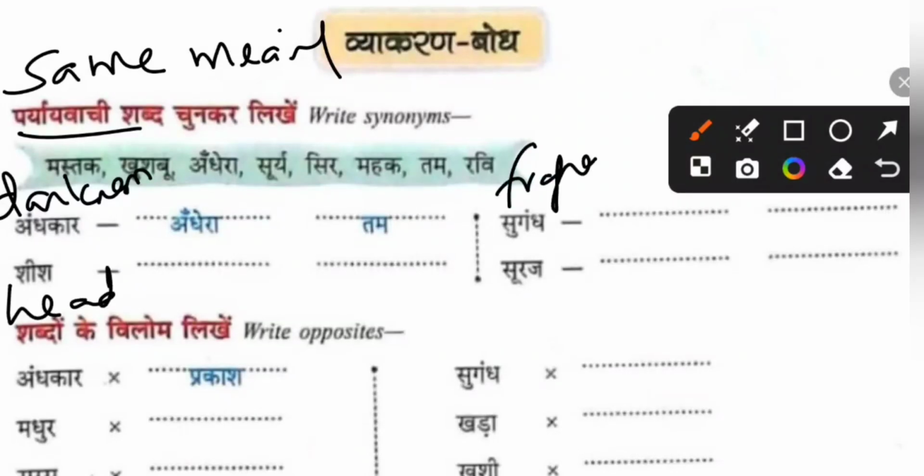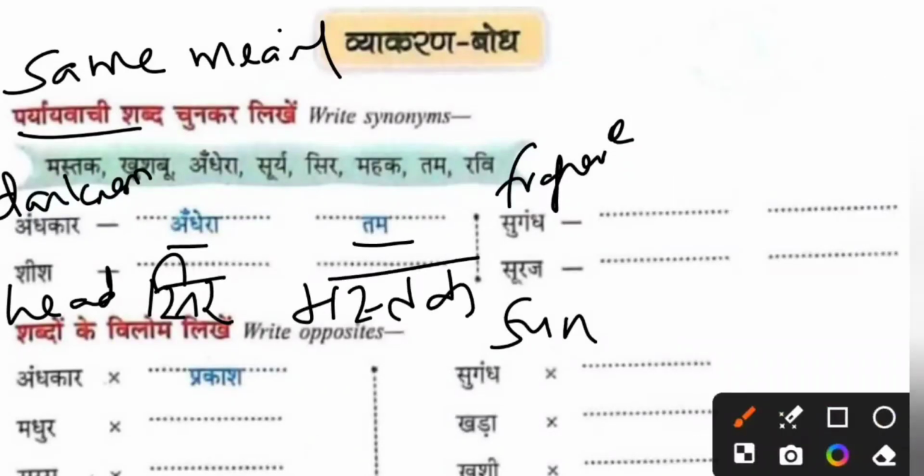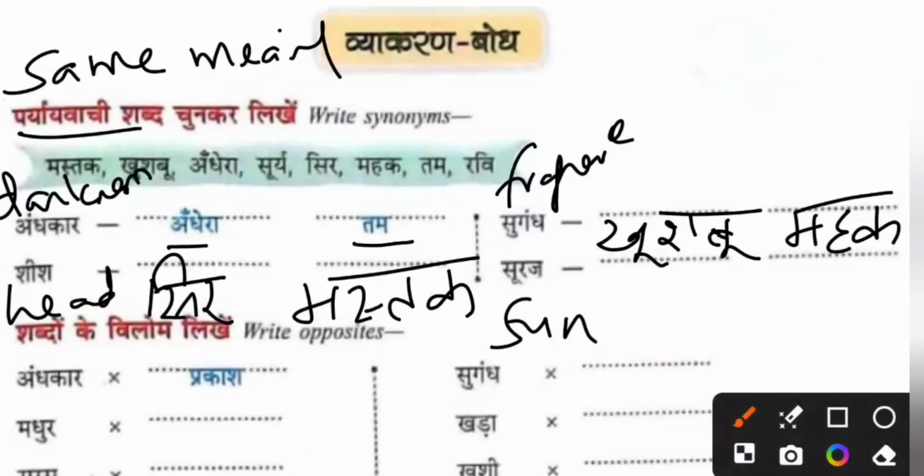Sugandh is fragrance, Suraj is sun. Andhakar, Andhera, thumb, darkness. Shishikku, Sir, Mastak. I'll show the answer, we'll just discuss. Sir, Mastak, head. Sugandh is fragrance, Kushbu, boo. Kushbu, Mahak, smell. Suraj is sun, Surya, Ravi.